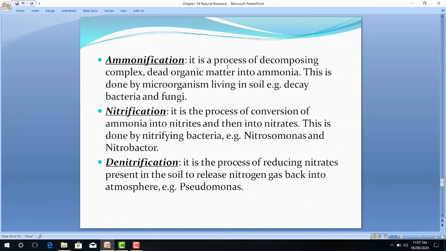Denitrification is the last process in the nitrogen cycle. That means what? Breaking of nitrates into nitrogen and oxygen. So this releases nitrogen gas back into the atmosphere with the help of Pseudomonas bacteria. So ultimately these bacteria play an important role in nitrogen fixation, nitrification, ammonification as well as denitrification.